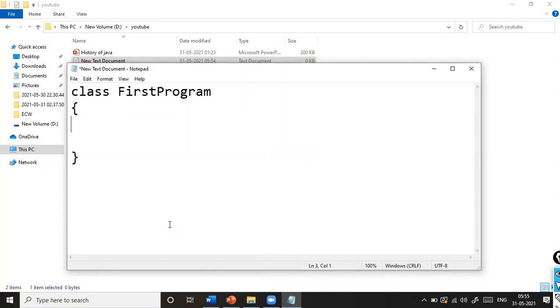Java execution always starts from the main method. In Java, we write the main method in this way: public static void main. Public is a keyword. Static is also a keyword. Void is a return type. And main is the name of the method, which takes a parameter. What does it take as a parameter? It takes an array as a parameter. Let's assume the name of the array is args.